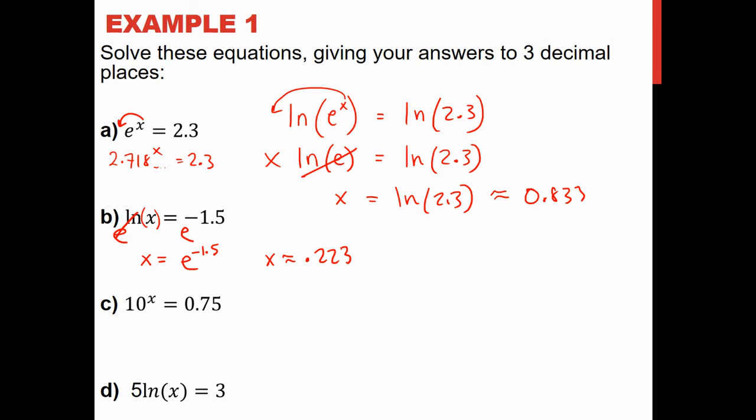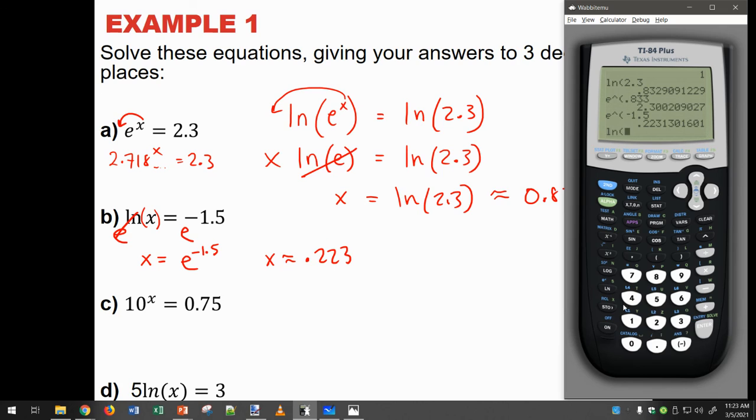And now we can check our answer again if you don't believe this is working. Natural log of 0.223 should be equal to about negative 1.5. Okay, and why isn't it exact? Again, because we're rounding.